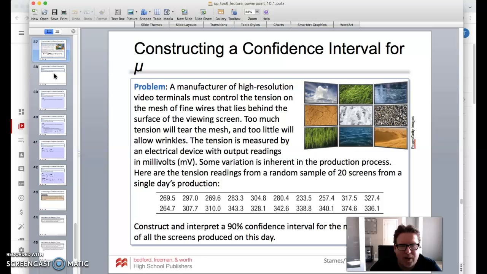All right, so let's look at another question here. A manufacturer of high-resolution video terminals must control the tension on the mesh of fine wires that lie behind the surface of the viewing screen. Too much tension will tear the mesh and too little will allow wrinkles.